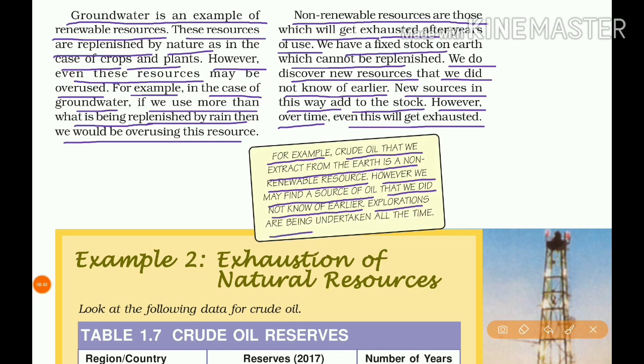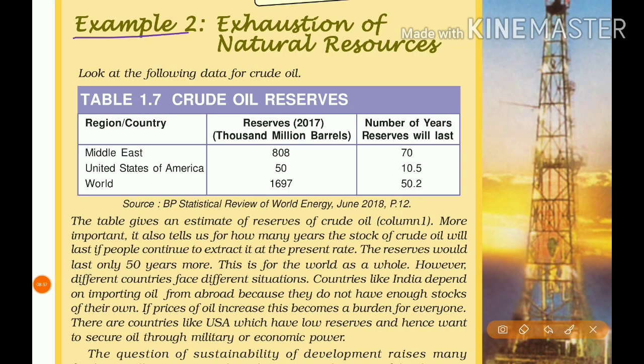Explorations are being undertaken all the time. Example 2, exhaustion of natural resources. Look at the following data for crude oil. Three regions are given here: the Middle East, the United States of America and the overall world. Reserves according to 2017, in 1000 million barrels, are given here.